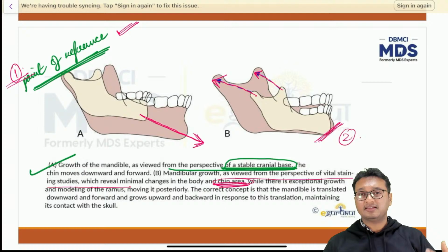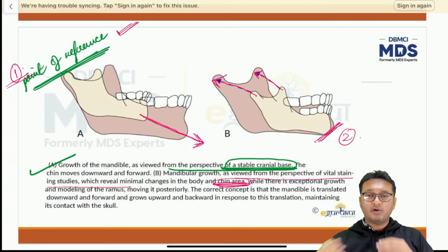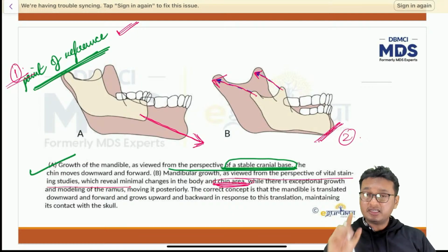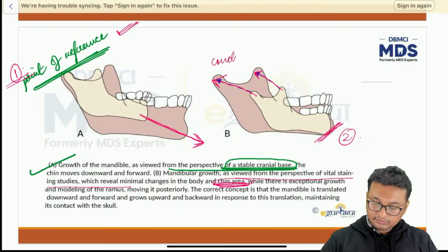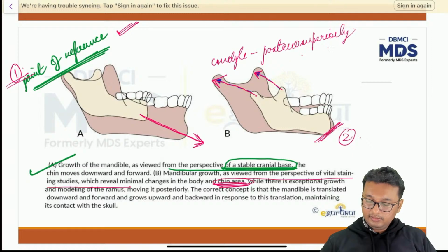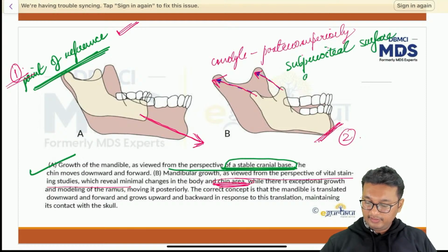So that is universally accepted that the growth of the mandible is always downwards and forwards in accordance with the growth of the maxilla. But the growth of the condyle is always posterior superiorly by virtue of subperiosteal surface deposition.